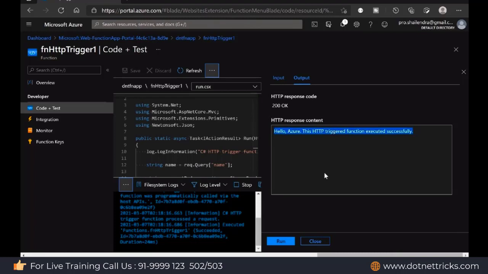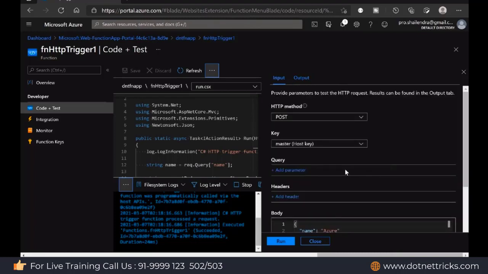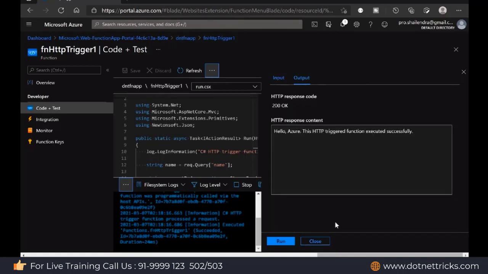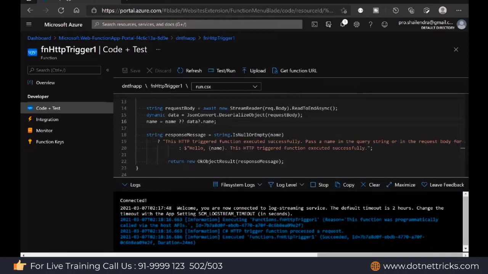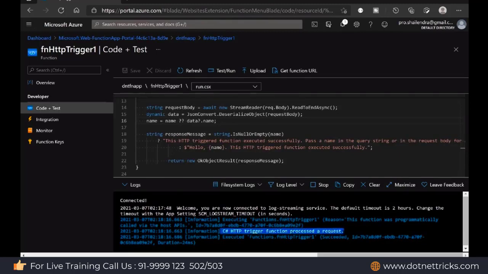This is the way the HTTP post is working. So you decide whether you are making the get request or the post request. So this is the post, this is the body, and this is the output, how it is working. So from the portal, this is the way you can test the function. And whatever logging we are doing, that log information you can find in the log window. That is showing you here. C# HTTP function trigger processed a request, and this is executed over there. So this is the logging information.